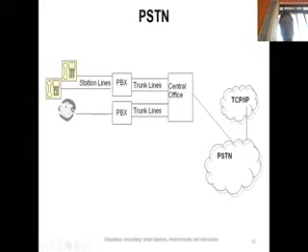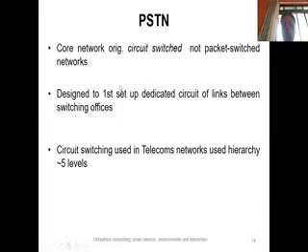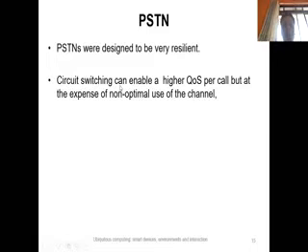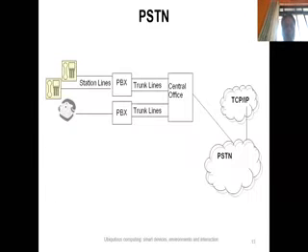So you can see that there is more than one user in a group whose dedicated local loop lines are actually connected to the phone branch exchange, which is sometimes called the circuit switch network. And this phone branch exchange in turn is connected to the central office via these trunk lines.